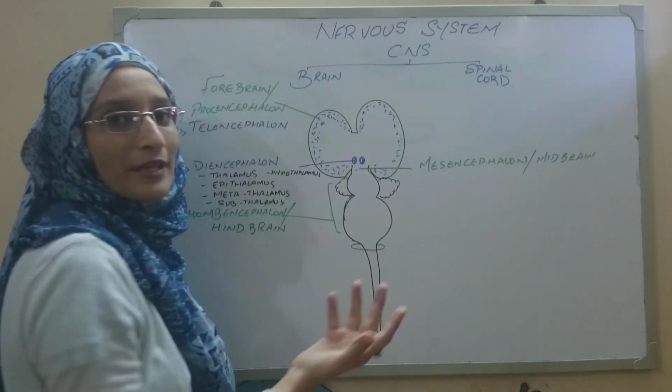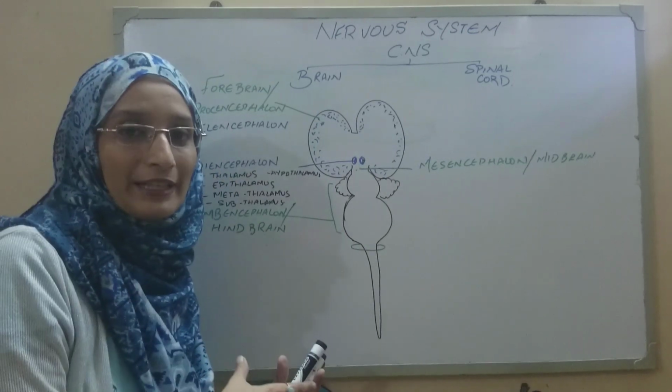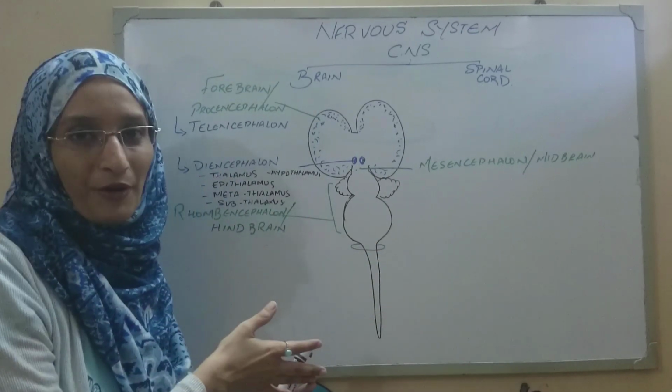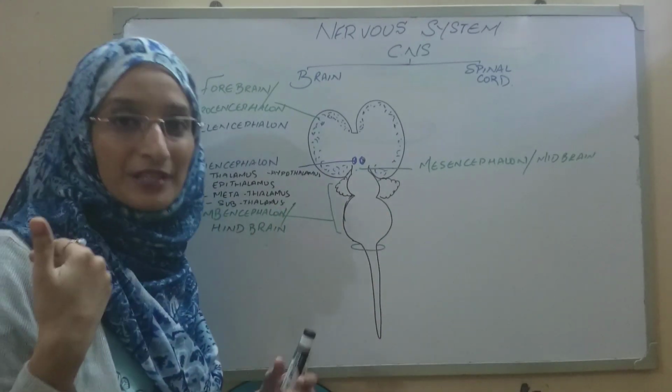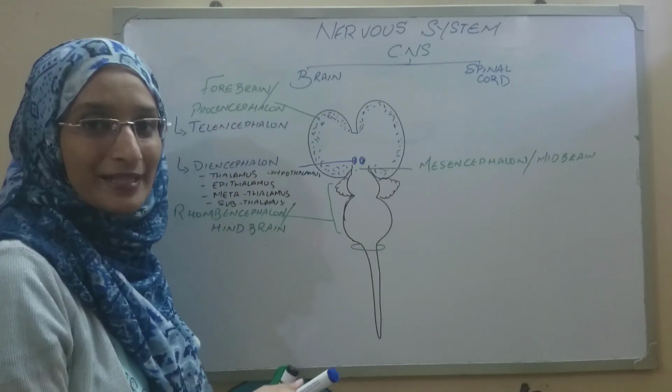The mesencephalon does not have further major components, but we do divide the midbrain into different parts: the anterior, the middle, and the posterior part, which are termed the crus cerebri, tegmentum, and tectum.